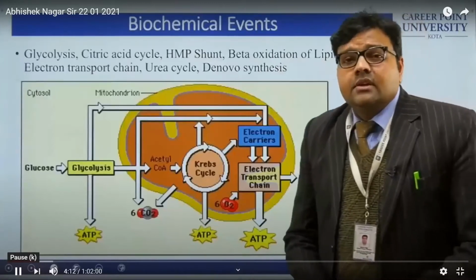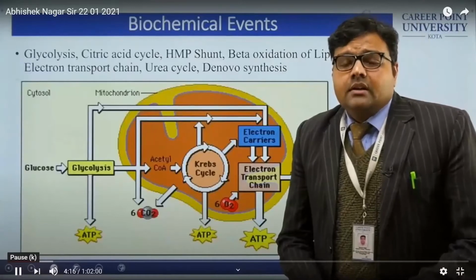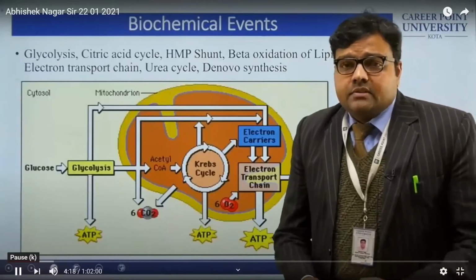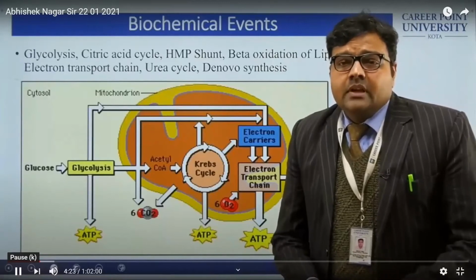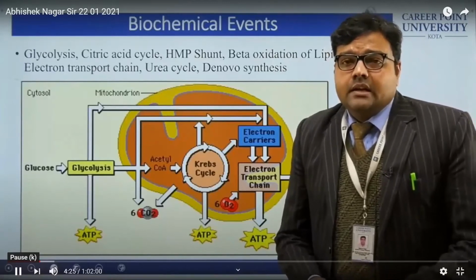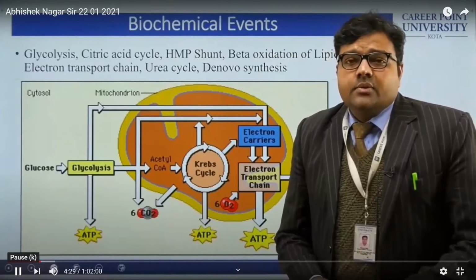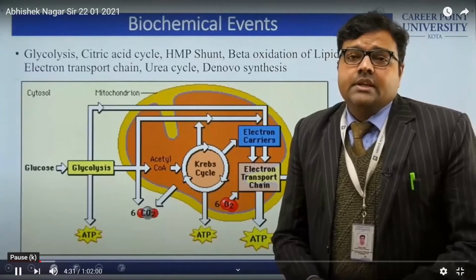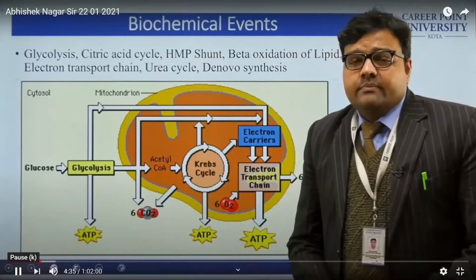Next is biochemical events. As we have discussed, biochemical events are the interactions of these molecules with different molecules, and these events are glycolysis, citric acid cycle, HMP shunt, beta oxidation of lipid, and finally electron transport chain, as we are seeing in the picture.